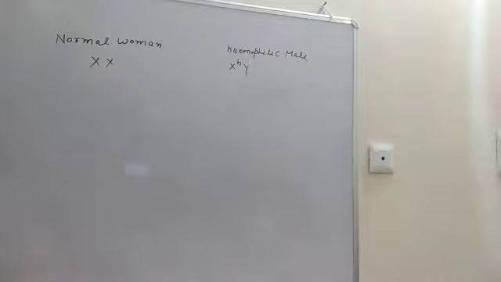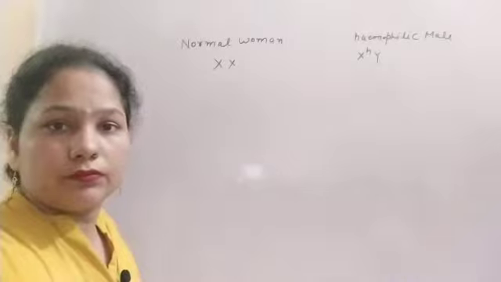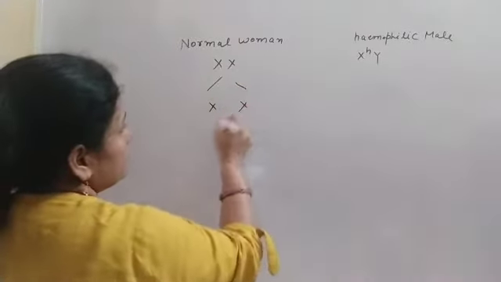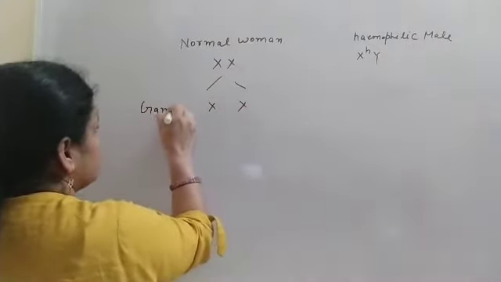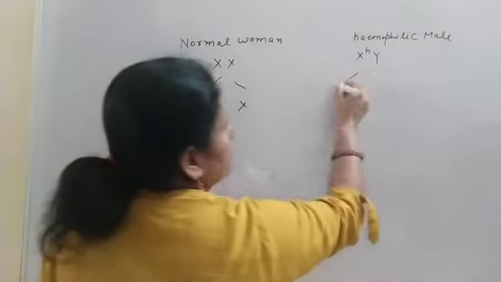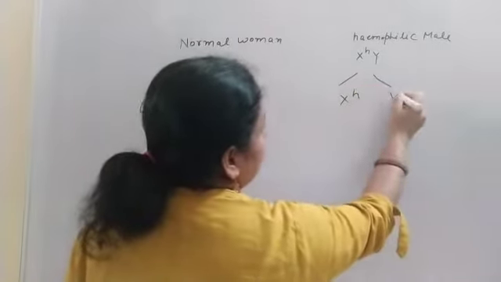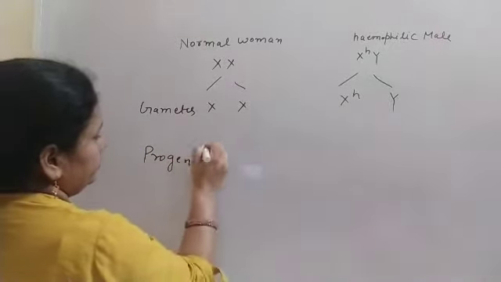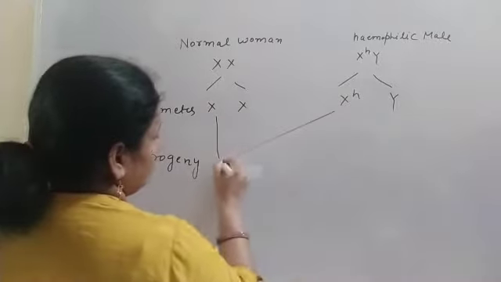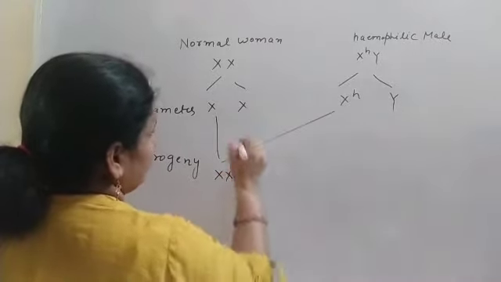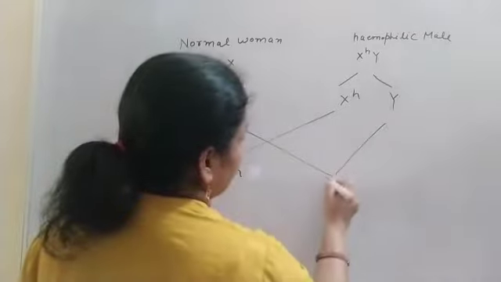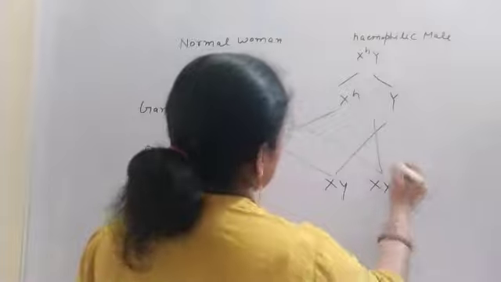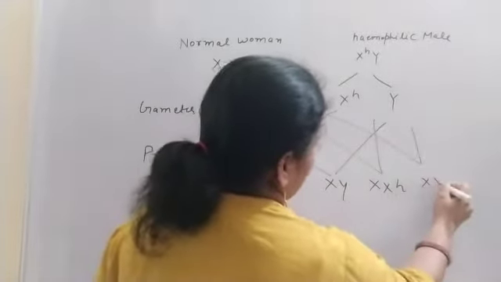So what will be their gametes? X and X gametes, X^H and Y. So in the progeny, XX^H, XY, then XX^H and XY.